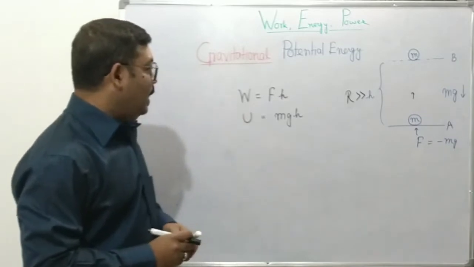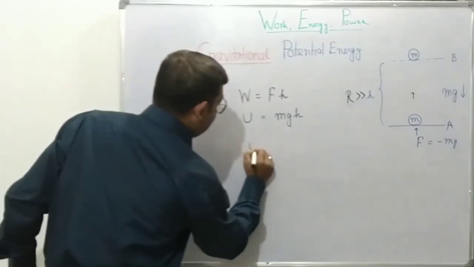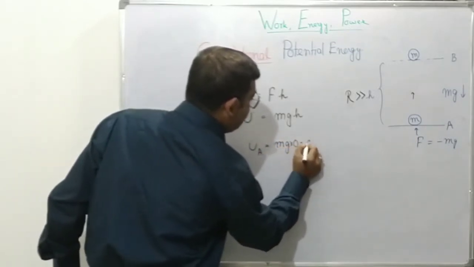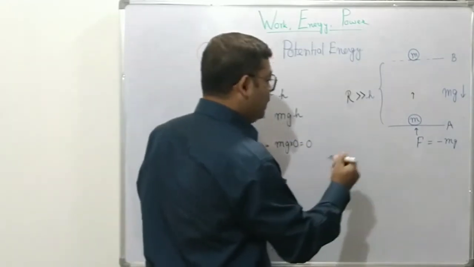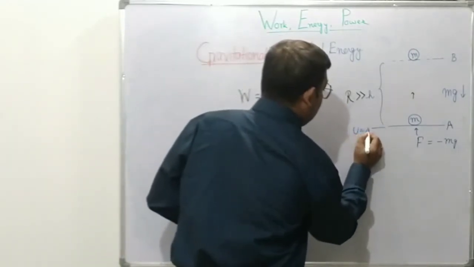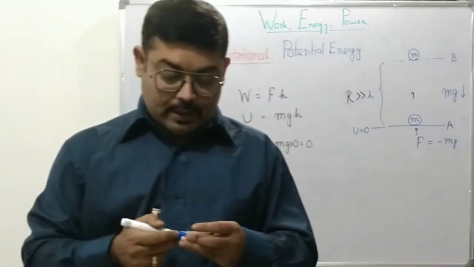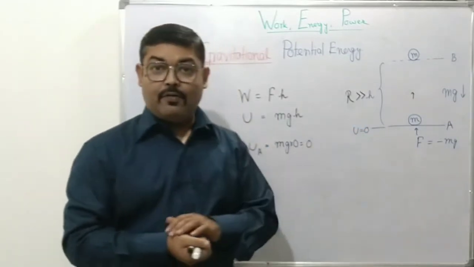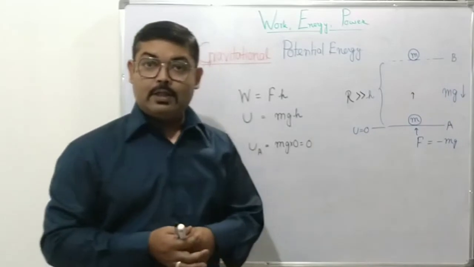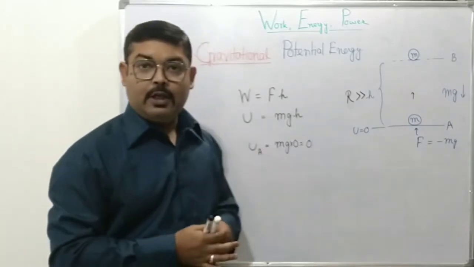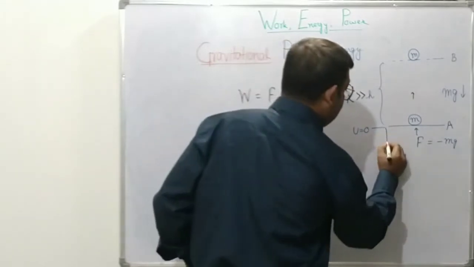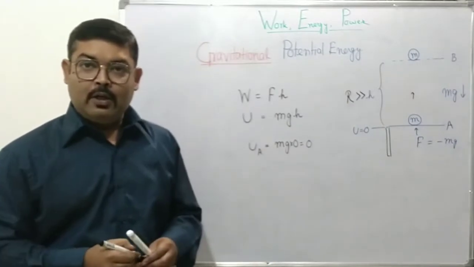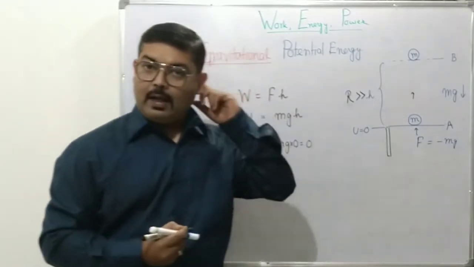And on the ground level, that is at A, the potential energy will simply be mg times h, where h is 0, so that is 0. So the ground level is taken as the zero potential energy level. Now please remember, it is very important to understand that there is nothing such as absolute zero potential energy. Zero is taken as a reference position. Why do we say this? If we say this is zero potential energy, and then I dig a hole here and allow the object to fall, it will still accelerate downwards, right? So it will still have a certain amount of energy stored in it.